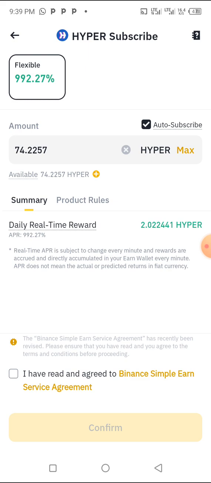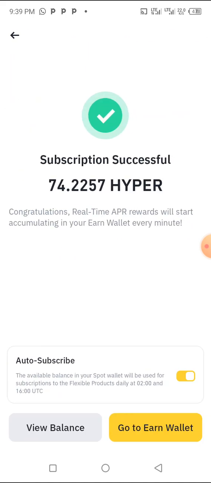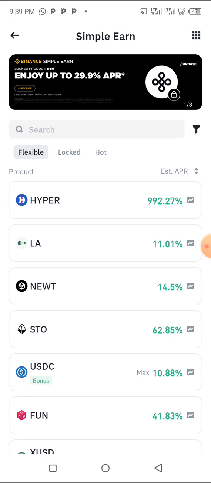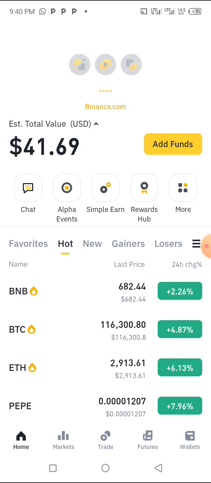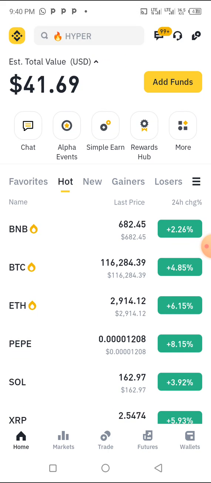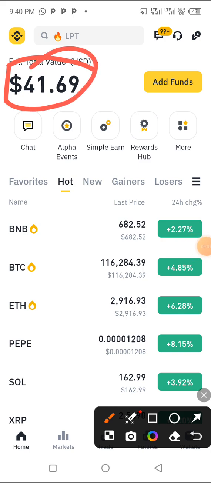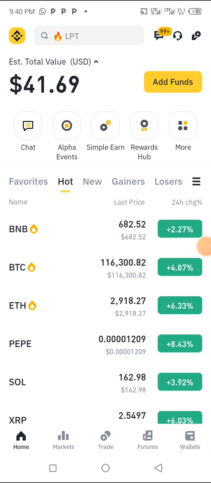Then we have to put it on flexible mode, so that we can withdraw it anytime we want. So I click on confirm. From now, whenever I want, I can withdraw this, from tomorrow onward, and even anytime from now. So that is how to invest it. You can see that due to the price decrement here, it just decreased by 50 cents. So this is how to go about it.